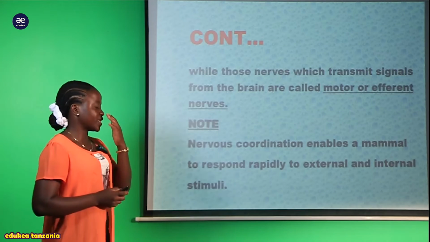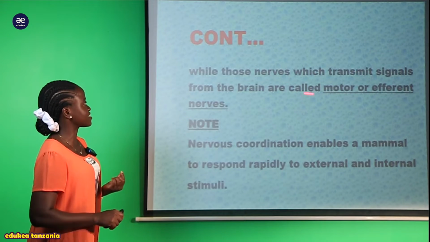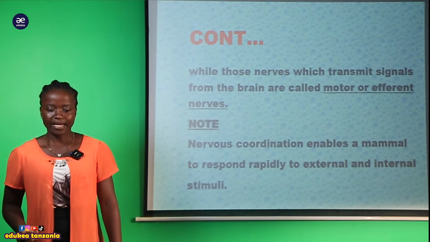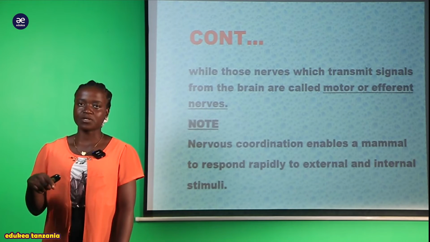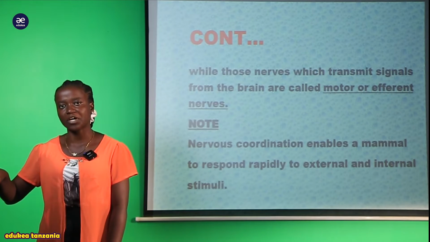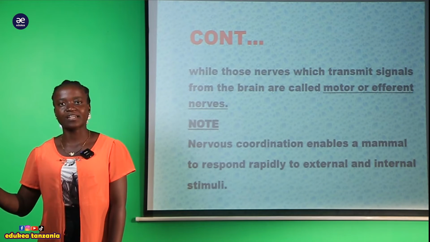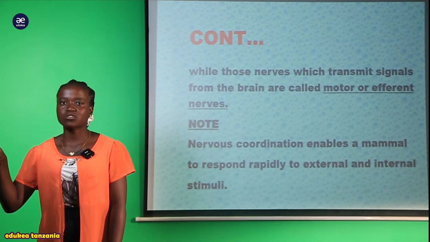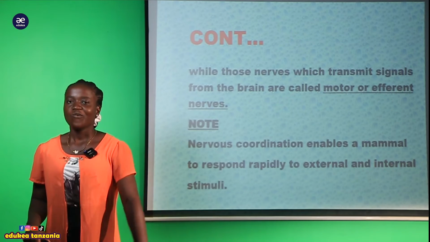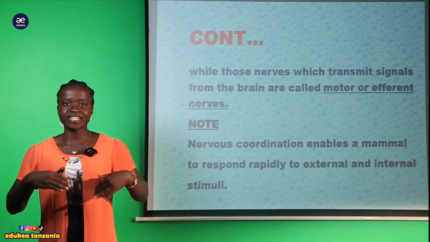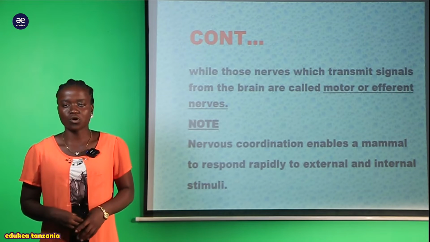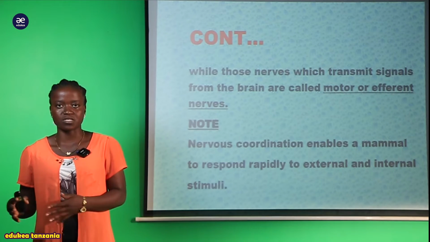And also, my students, we can say that the nerves which transmit the signal from the brain are called the motor or the efferent neuron. Lakini sasa zile nerves ambazo zinakuwa zinachukua information kutoka kwenye brain kupeleka kwenye different kinds of body parts, that is either from the gland au kuenda kwenye muscles, hile sasa inaitwa motor neuron. I hope you know what is the motor neuron, what is the efferent neuron, but in details we are going to discuss in this session of coordination and irritability. So you'll be able to differentiate between these nerves.